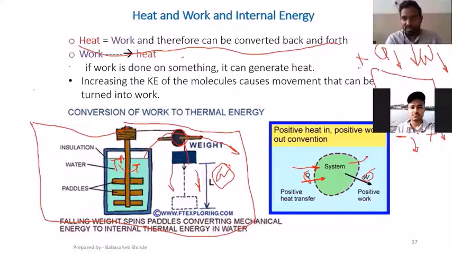Q input to the system positive, W input to the system negative, Q output or Q lost negative. For work output, we cannot say this is work lost by the system. Actually, work input to the system is called work consumed by the system, and work output from the system is called work produced by the system. So work consumed is negative and work produced is positive. Anybody has got any doubt about this sign convention?